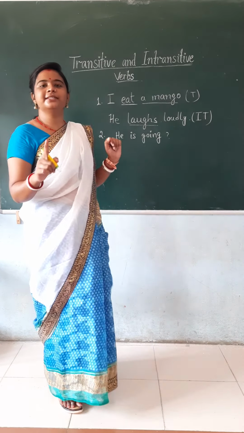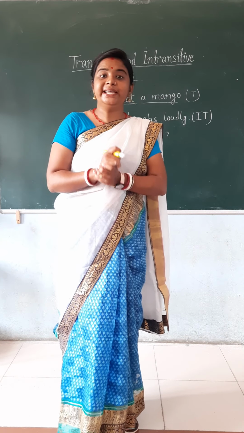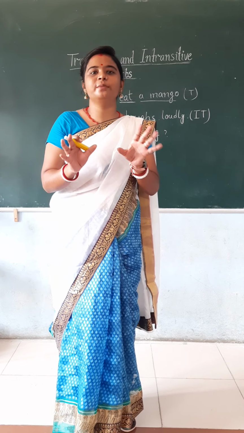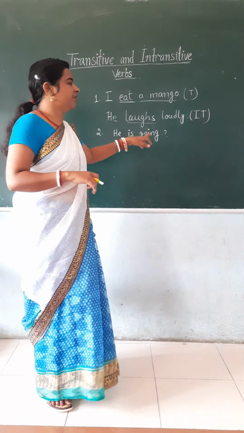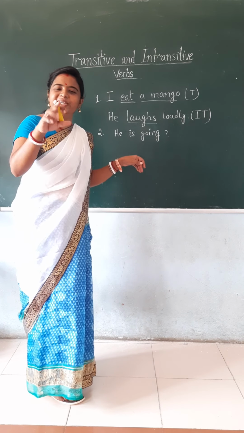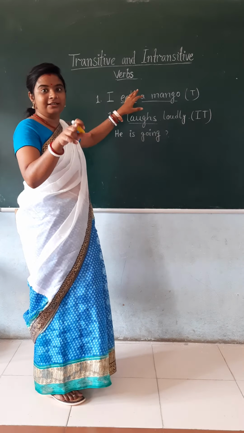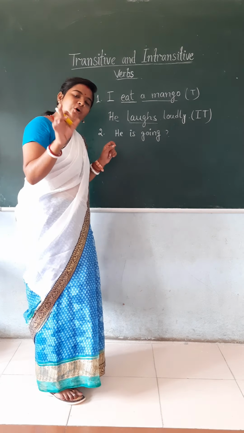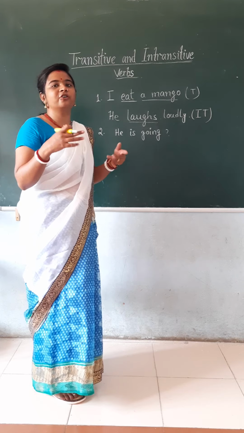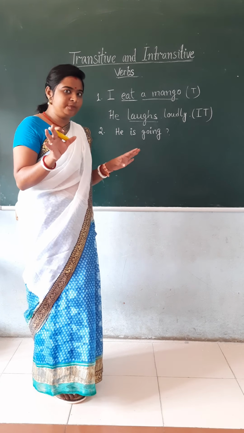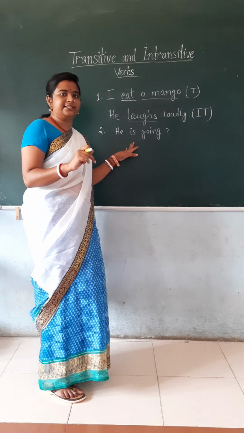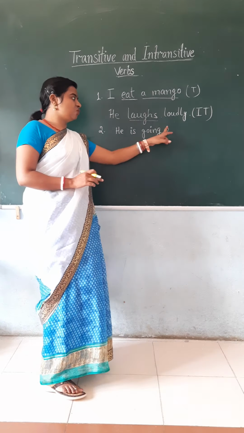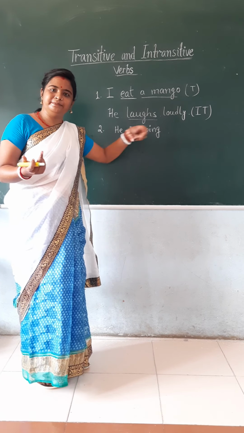The first thing that is very easy to identify is an intransitive verb: if there is no object. If there is no object in the sentence, if it ends with the verb itself, then definitely it is going to be intransitive. Because I told earlier that transitive verbs always need an object. Without an object, you cannot write transitive verbs. If there is no object, definitely it is intransitive. This is the first clue. How can you identify intransitive verbs? If there is no object here, then that is intransitive.